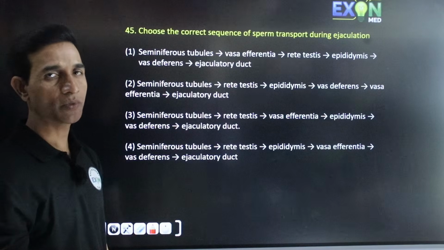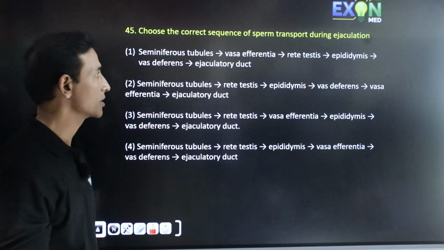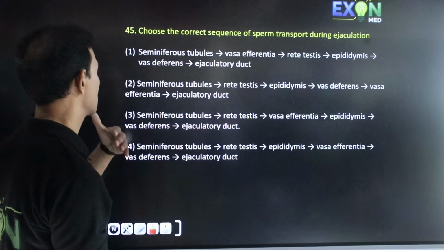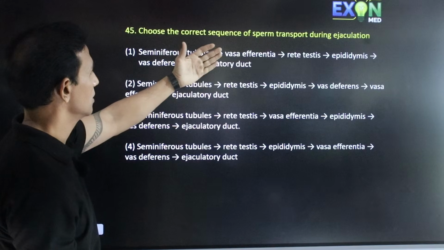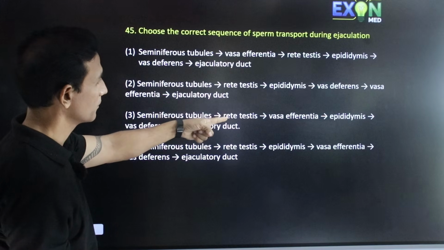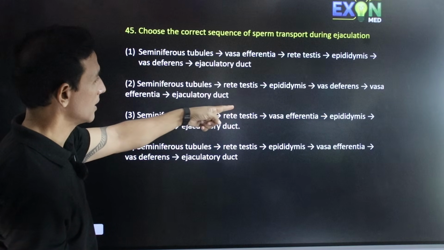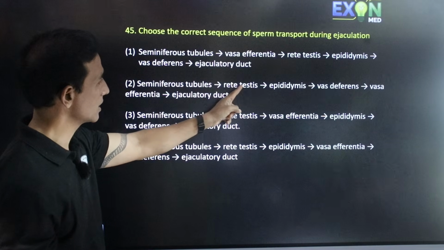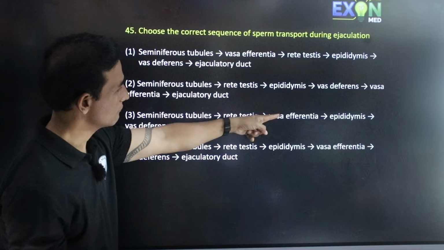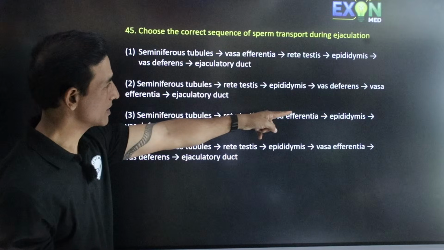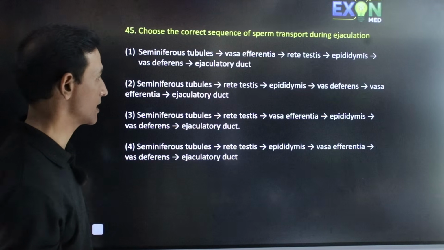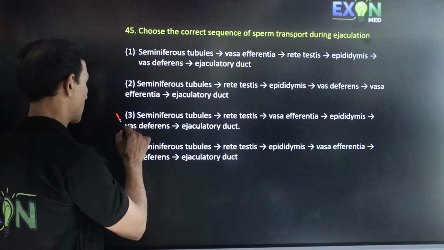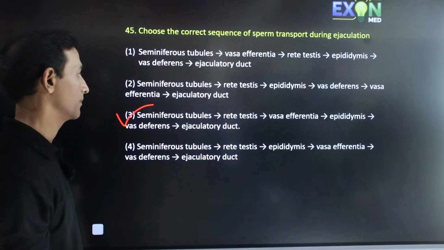Correct sequence of sperm transport during ejaculation. So sperm is transported from the seminiferous tubules to the rete testis. Then comes the vasa efferentia, then the epididymis, and then the vas deferens and ejaculatory duct. So the correct option is the third one.